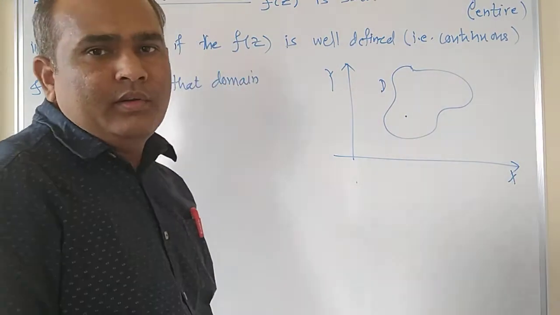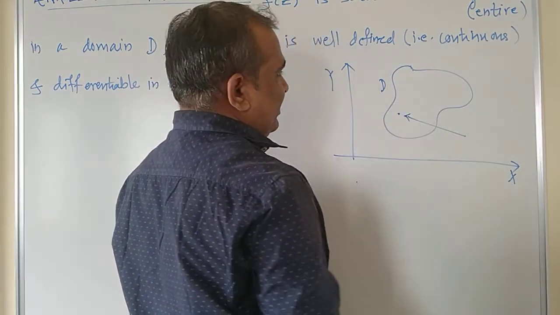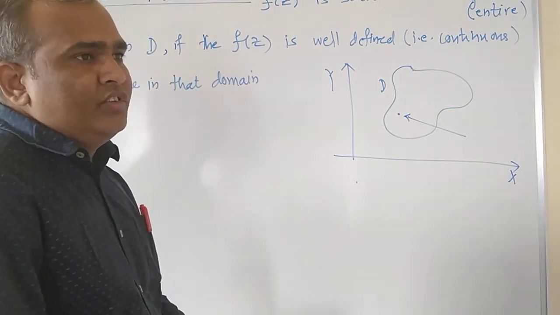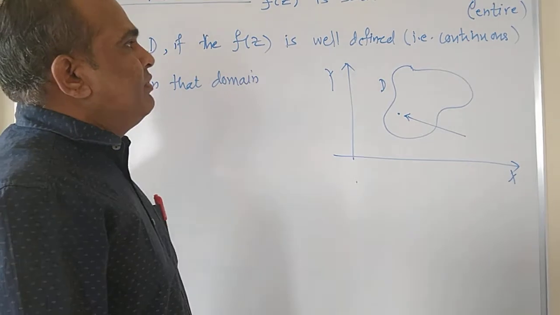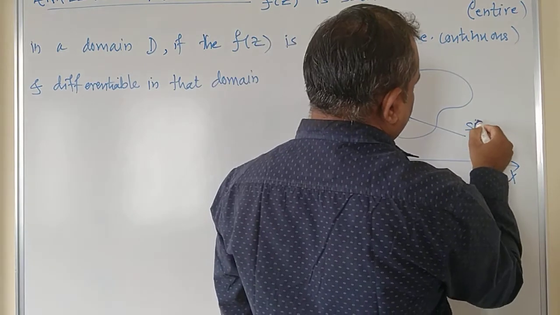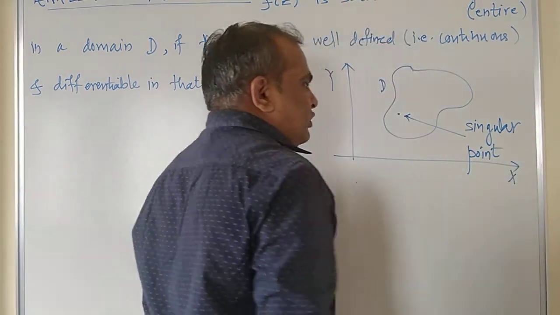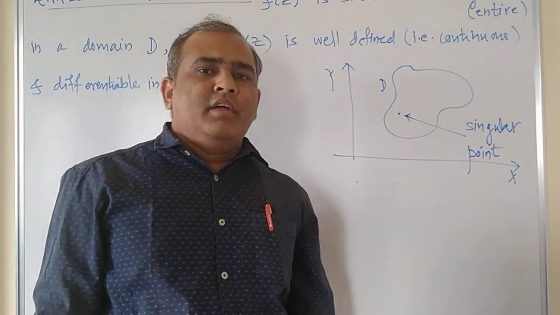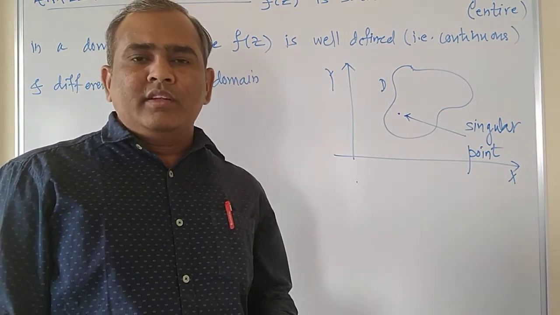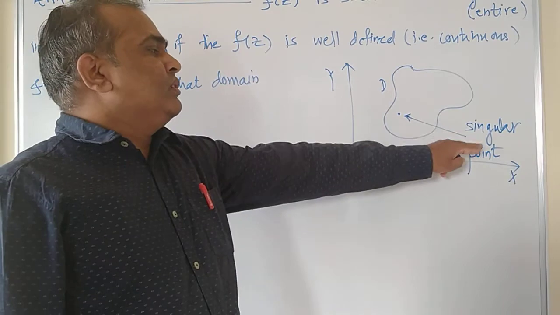But it may happen that in a particular domain at a particular point the function is not continuous and differentiable, right? So this particular point where the function is not analytic, the function is not entire, the function may not be continuous or differentiable, is called a singular point. So a singular point is a point where the function is not analytic, the function is not entire, or I can say the function is not either continuous or differentiable. Then that particular point is called a singular point.